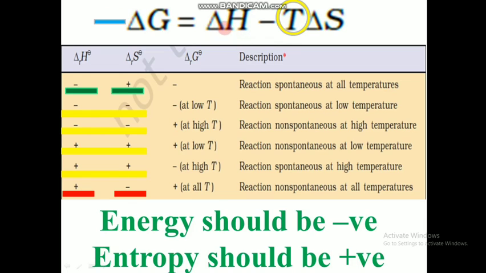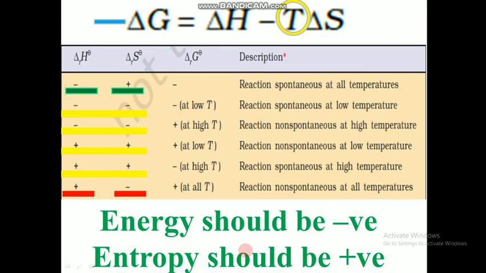So if one of the terms, energy or entropy, is feasible, then we can adjust it with the temperature and finally get a spontaneous reaction. But finally, we have both terms in the negative direction. If both energy and entropy show negative deviation from spontaneity, even if we change the temperature, we can't find a spontaneous reaction. We will end up with a non-spontaneous one.